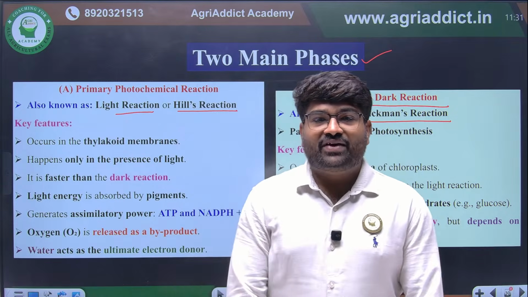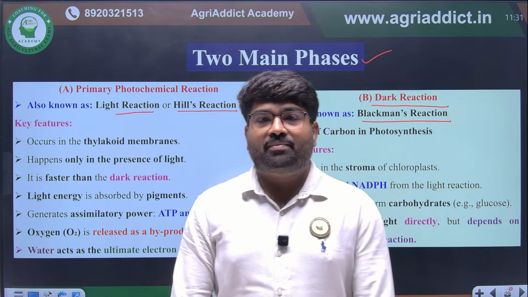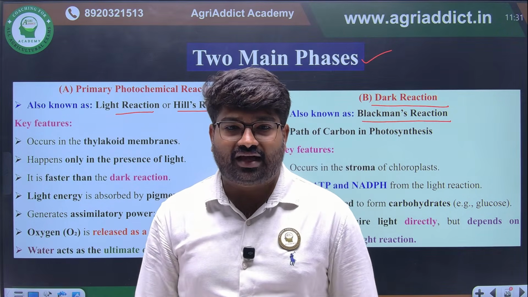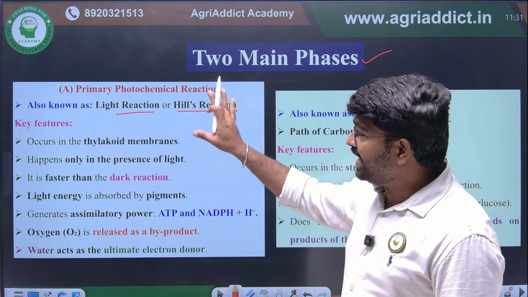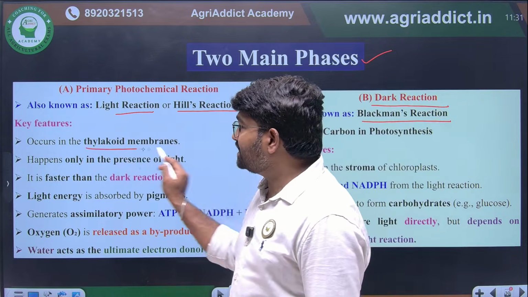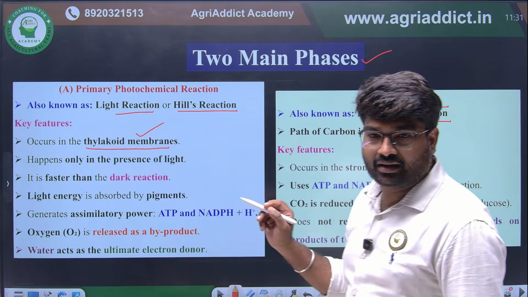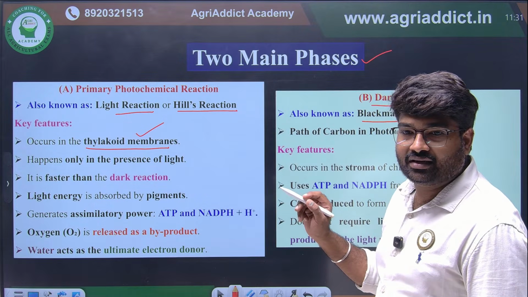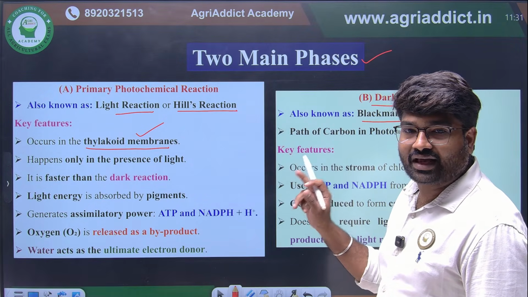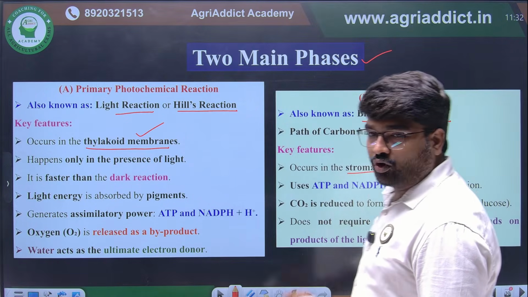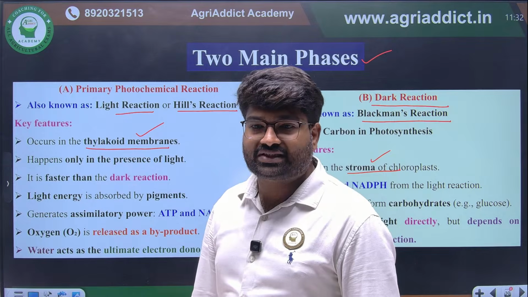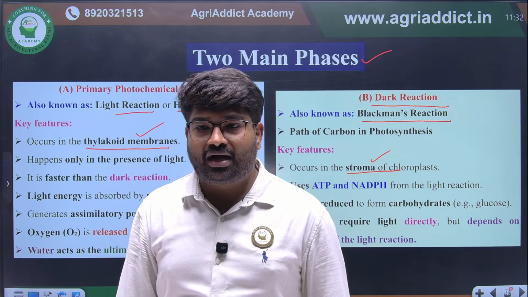So two main phases are there. One is the primary photochemical reaction, the second is the dark reaction. We have already discussed this, light reaction and dark reaction. Where is it happening? Light reaction will happen in the thylakoid membrane. Dark reaction will happen in the stroma of the chloroplast.